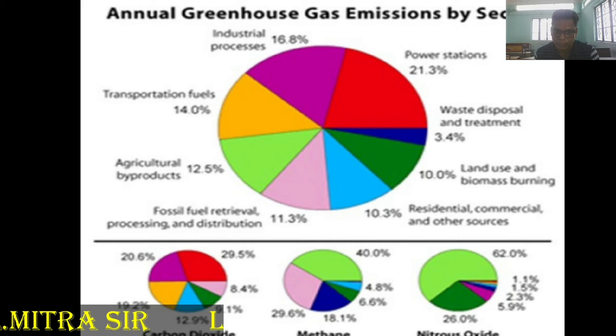What are the consequences of global warming? You can say an increase in the average temperature of the earth, alteration of the ecology, including rising sea level, and modification of the quantity and pattern of rainfall.